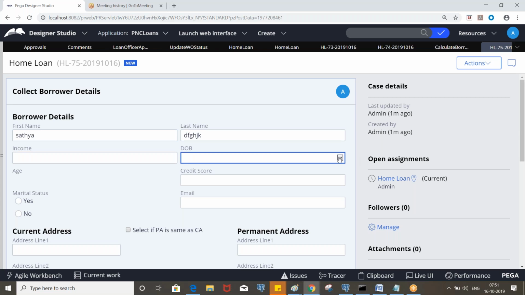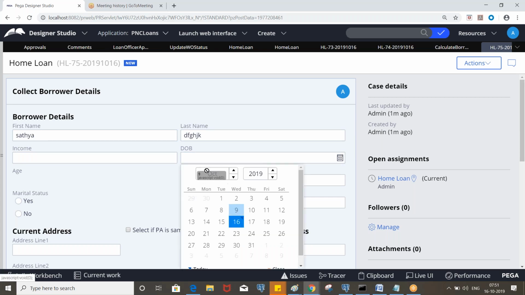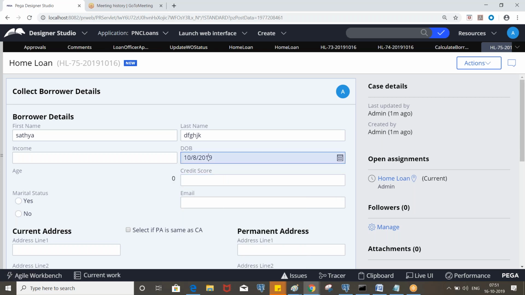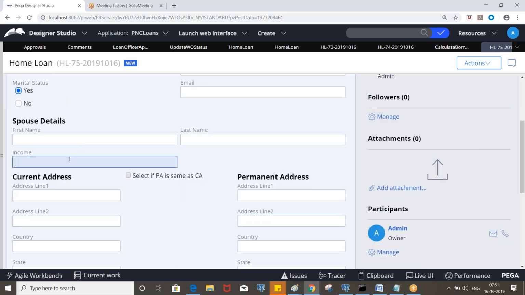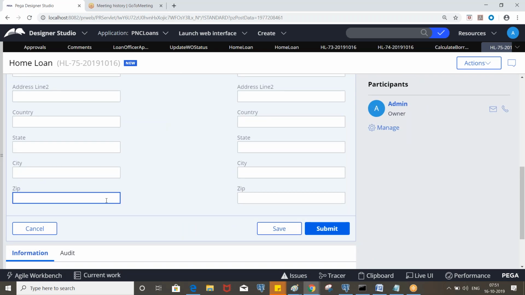Let's put something. Let's put income and spouse income and put the zip code. It should be 6 digit.